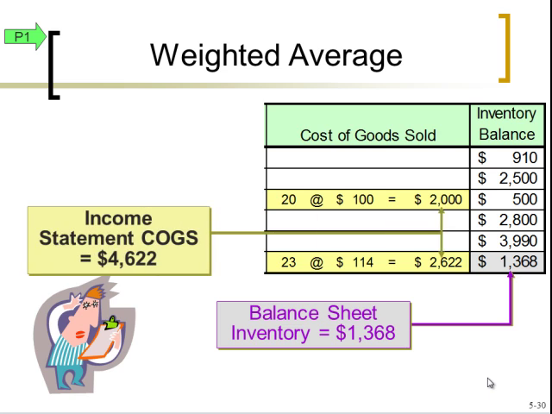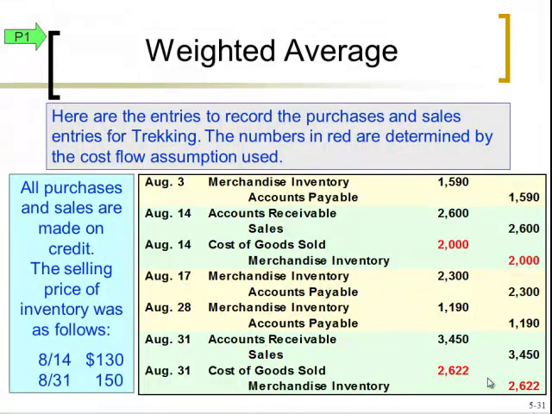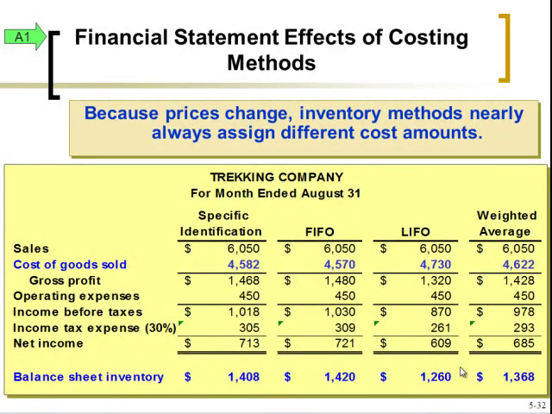And this is just a summary of our cost of goods sold and our balance sheet inventory balance. And again, here is the summary of what this entry looks like now. The cost changed yet again. So what we have here is a summary of everything, the total cost of goods sold under each of those methods. Again, notice how they're changing. And then we have the balance sheet inventory, which has also changed.